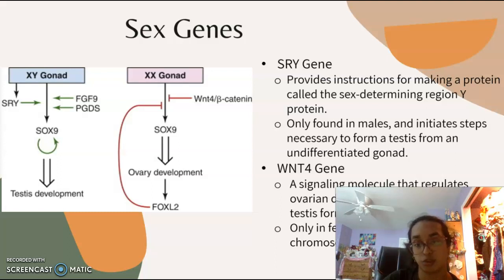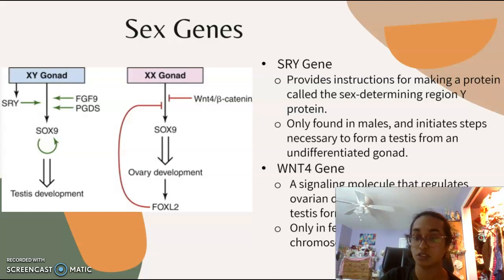Similar to the SRY gene is the WNT4 gene. The WNT4 gene provides instructions for producing a protein that is important for the formation of the female reproductive system, the kidneys, and several hormone-producing glands. During the development of the female reproductive system, the WNT4 protein regulates the formation of the Mullerian ducts, which are structures in the embryo that develop into the uterus, fallopian tube, cervix, and the upper part of the vagina.